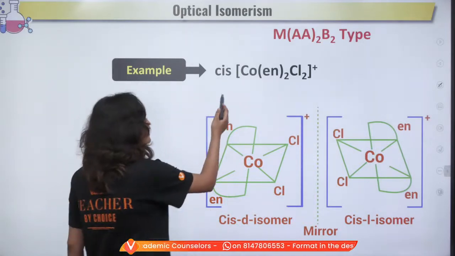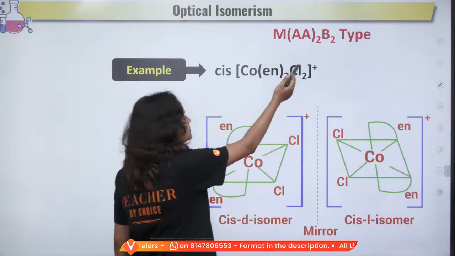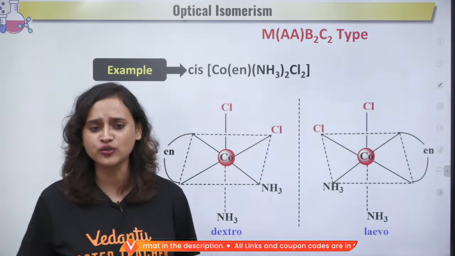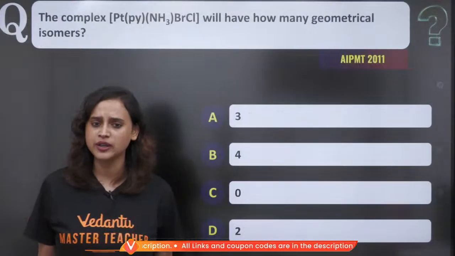Then you again have this cis type of Co(en)2Cl2. Again, you are getting the mirror images. So these are just examples. You can just go through them and you will be able to understand.